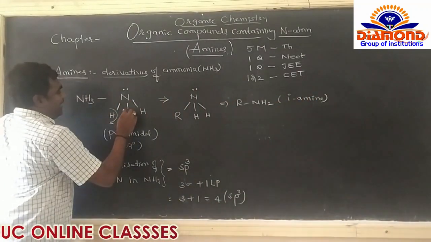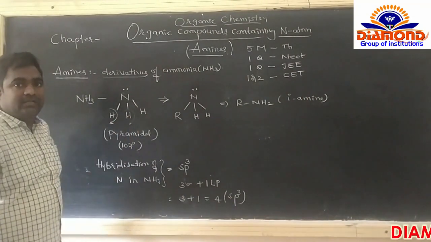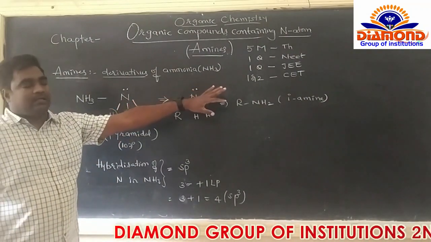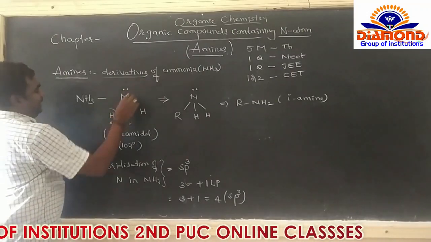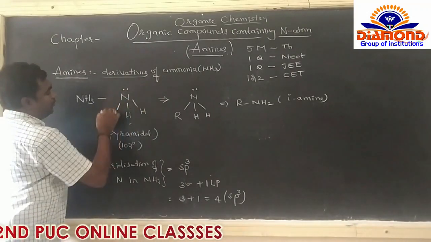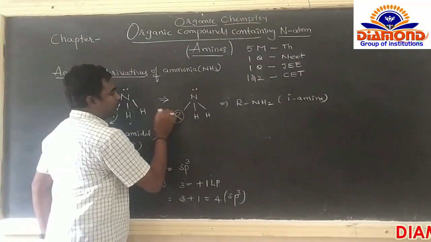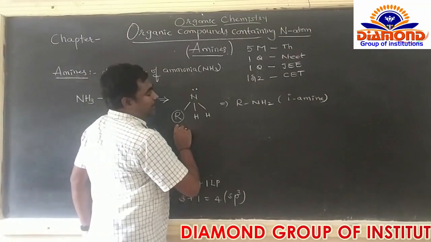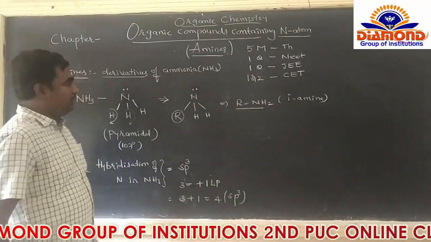Suppose इसमें the second hydrogen also gets replaced by alkyl group or aryl group, we can get the amines. So here is the formation of the amines. So if any hydrogen of ammonia is replaced by alkyl group or aryl group, we can get the amines. The amines are. That's why.